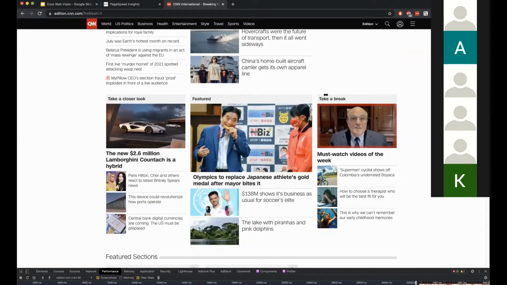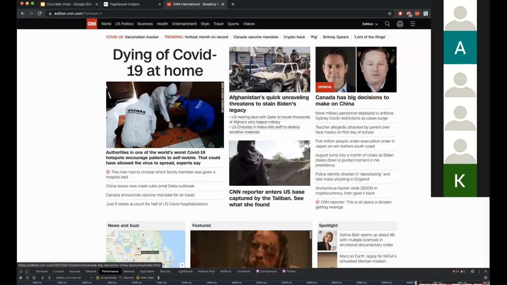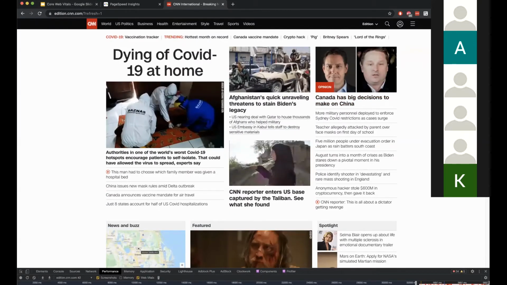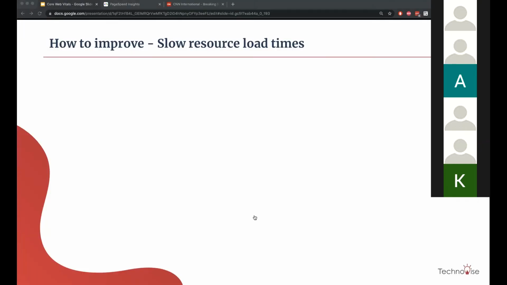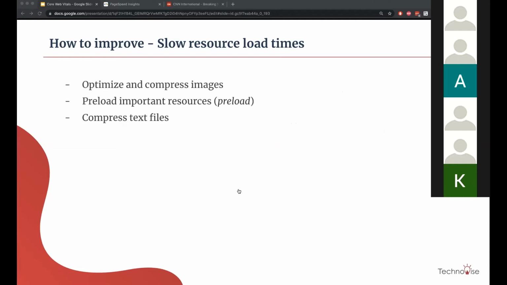The other way is not to use a different CSS file and just keep it inline. So there are multiple tools, build level tools as well, that we can use, which keep the CSS inside your style tag. The third one, which was slower resource load times, which is again about resources, you can talk about assets here. And how do we improve that? Let's try to understand that.